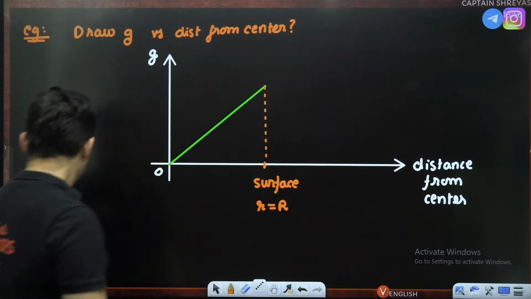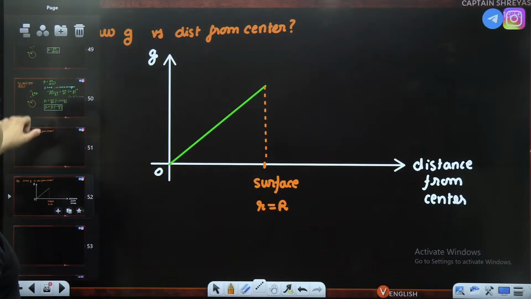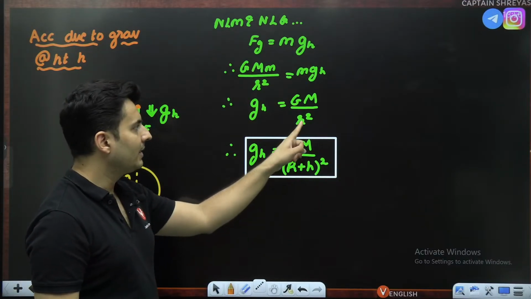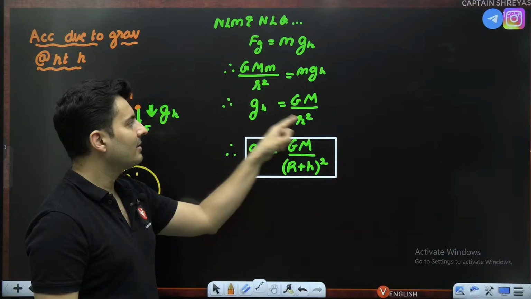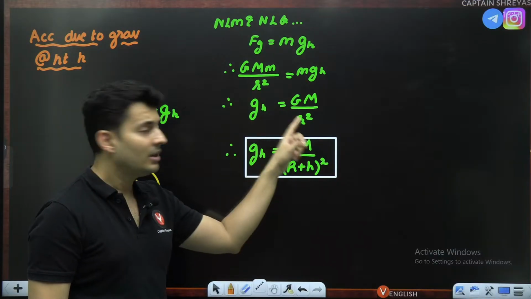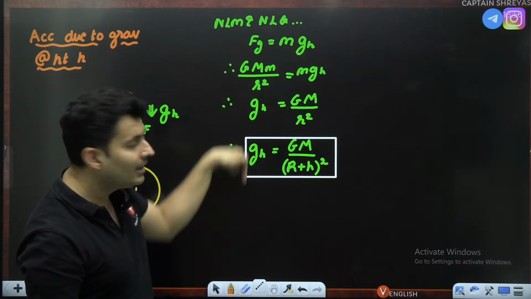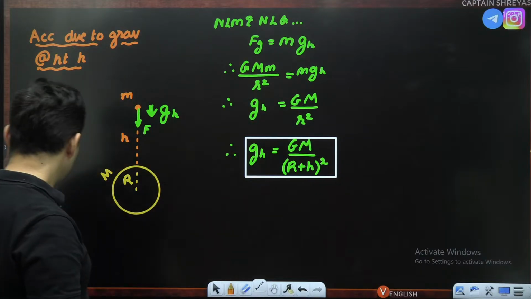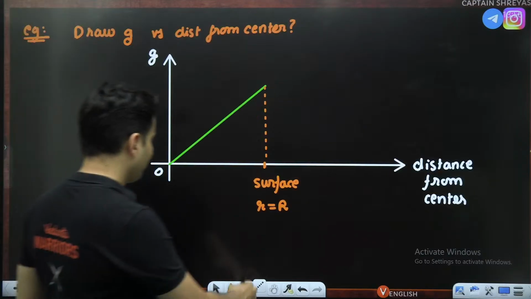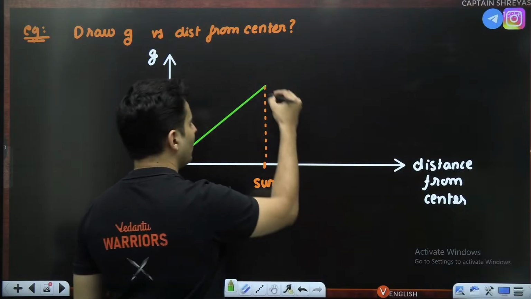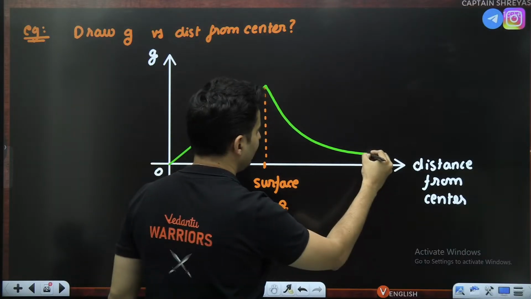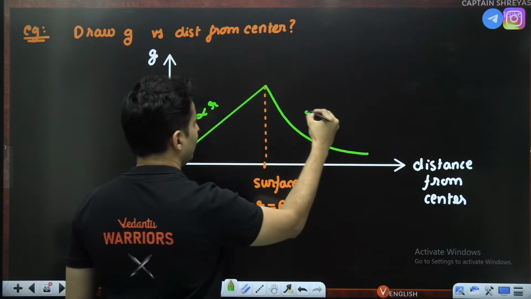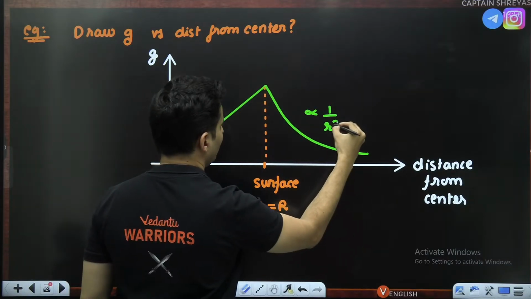Okay. Once you go outside, that is basically at height h, this is the formula. As height increases, you can see this is r square. It is inversely proportional to r square. So as r increases, gravity decreases. As r decreases, gravity increases. So after this point, it is inversely proportional to r square, so it will be like this. Here it is directly proportional to r. Here it is inversely proportional to r square.